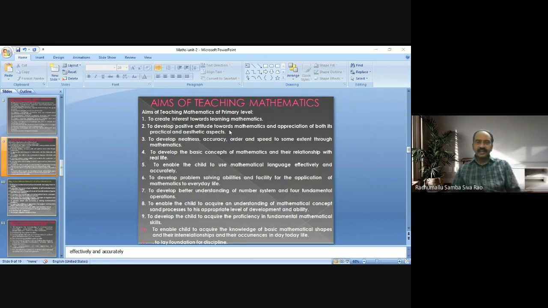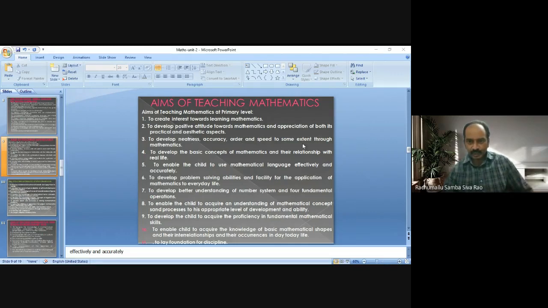By teaching mathematics at primary level, the student has to understand the role of mathematics in practical life, the practical application of mathematics, and the aesthetic sense of mathematics. Okay, so this is the second aim.